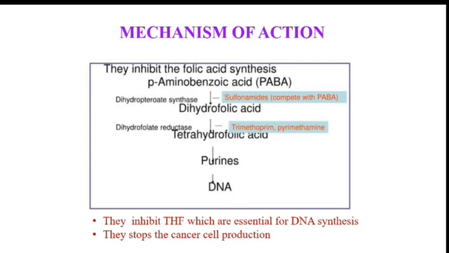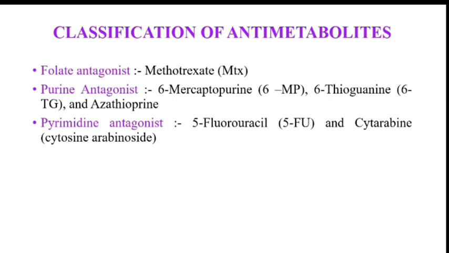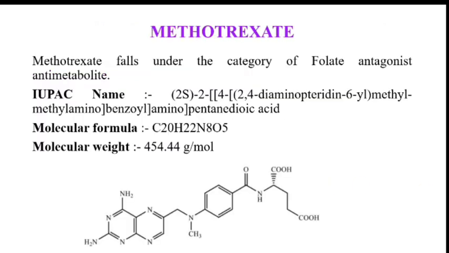Mechanism of action: they act by inhibiting the enzymes which are required for folic acid regeneration or pyrimidine or purine activation of DNA or RNA synthesis in neoplastic cells. They generally block the dihydrofolate reductase enzyme, which is required for DNA synthesis. Classification of antimetabolites: folate antagonist, purine antagonist, and pyrimidine antagonist. The drug is methotrexate. It falls under the category of folate antagonist antimetabolites.